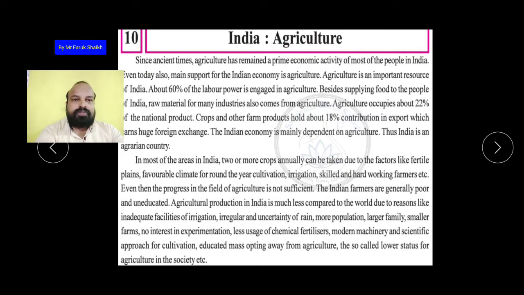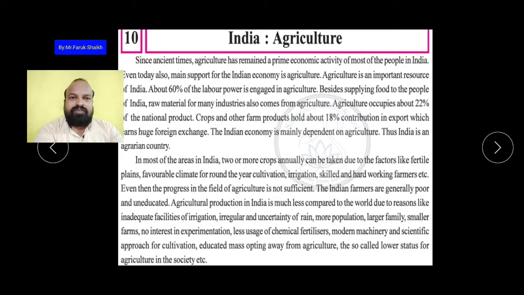Even so, the progress in the field of agriculture is not sufficient. Most of the farmers are poor, because they do not get enough production or progress.